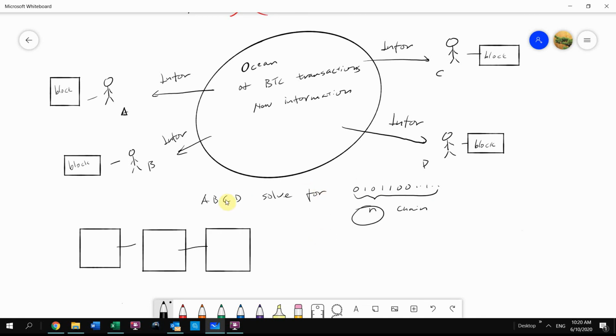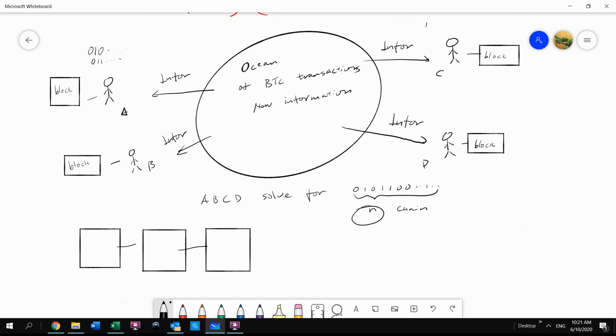Okay, so everybody is trying to solve for this system-generated chain, which is n digits of binary numbers. A may just try from 0, 1, 0, and if it's not right, then he will try 0, 1, 1, and so on and so forth.